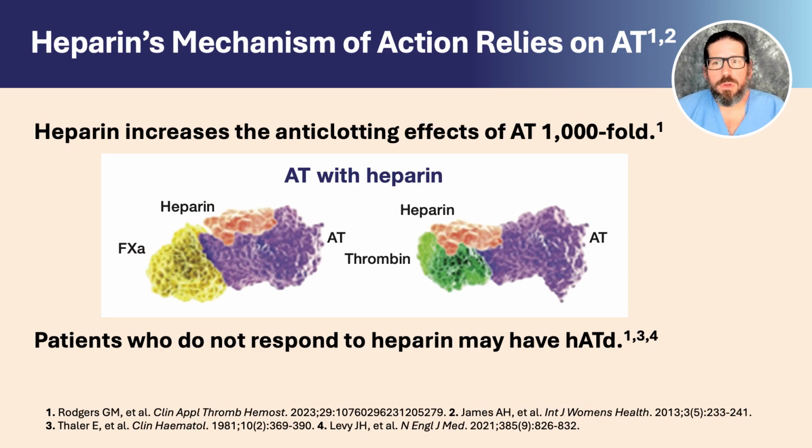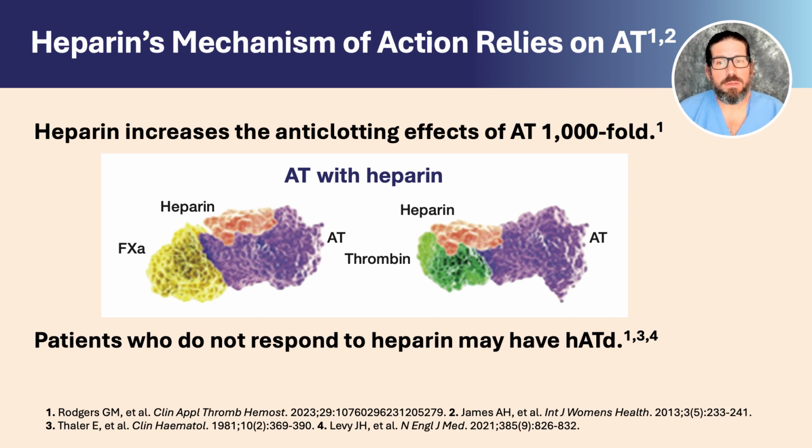Although antithrombin alone exerts inhibitory activity, in the presence of heparin, its anticoagulation effect is accelerated by at least 1,000-fold. The binding of heparin to antithrombin induces a conformational change in antithrombin, which accelerates the inhibition of factor 10A. In addition, as you can see here, the inhibition of thrombin requires heparin to bind to both antithrombin and thrombin to form a tertiary bridging complex, so thrombin's procoagulant effects can be inhibited.